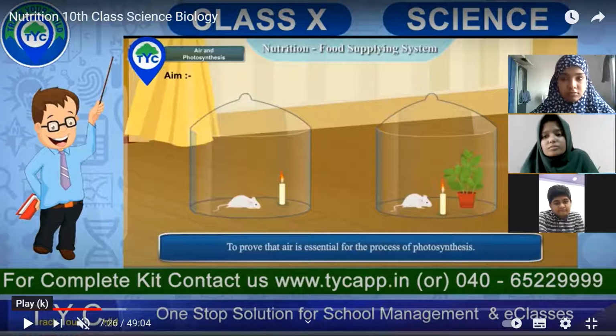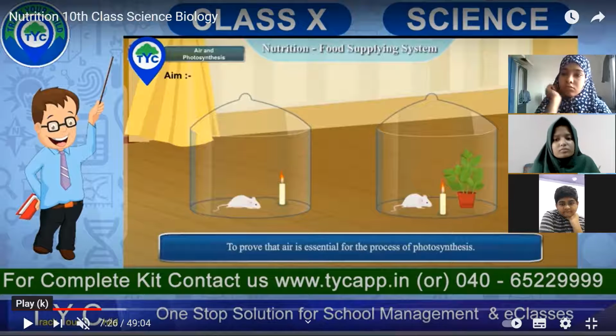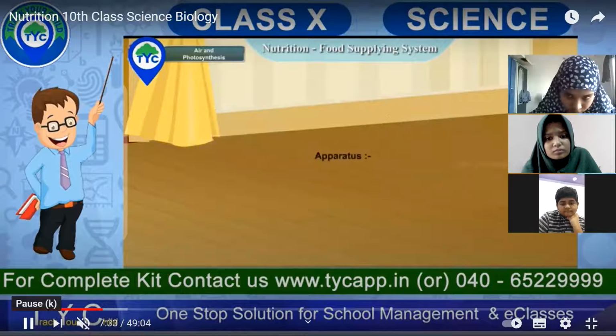Okay, oxygen, but there are some organisms that inhale carbon dioxide also. In future, you will come to know. So air is important. The majority of living organisms are dependent on oxygen, and there are certain living organisms that also live on other gases present in the air. So to prove this, what did he do? This is the aim of the experiment. He wants to say that air is essential for all.